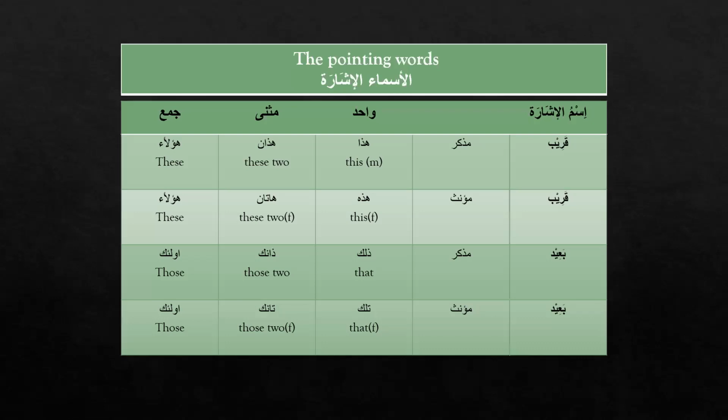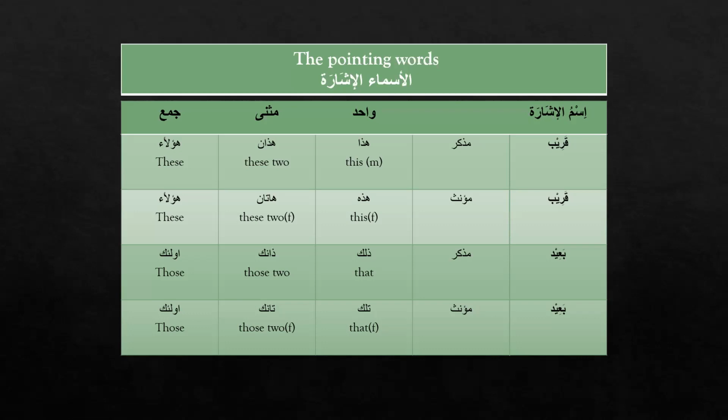Okay, now we learn about the pointing words, Ism Ishara, and again I suggest you all please remember all the charts that we are sharing because they are going to help you a lot in your advanced lessons.